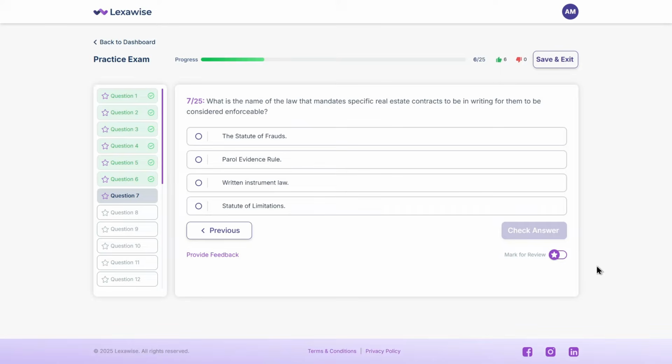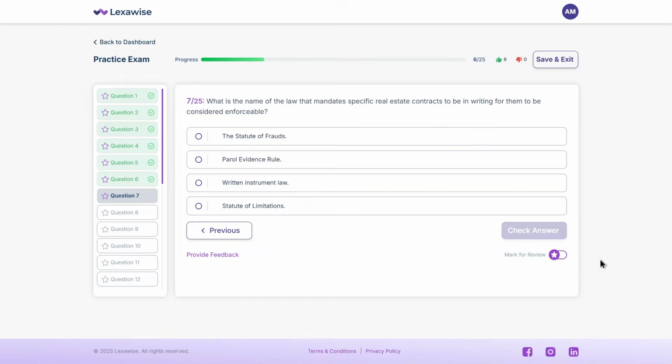What is the name of the law that mandates specific real estate contracts to be in writing for them to be considered enforceable? A. The Statute of Frauds. B. Parole Evidence Rule. C. Written Instrument Law. D. Statute of Limitations. Pause and decide.